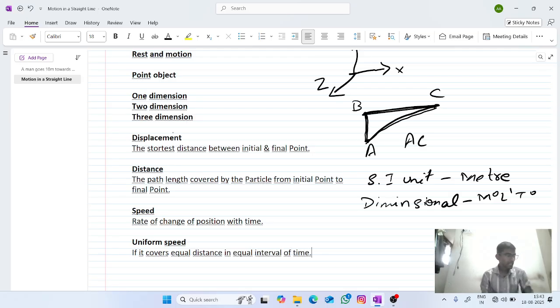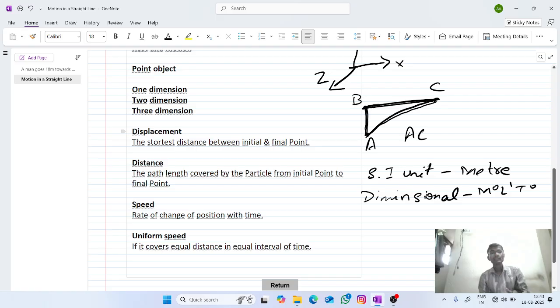If it covers equal distance in equal interval of time, then we can say that the particle is moving with uniform speed.